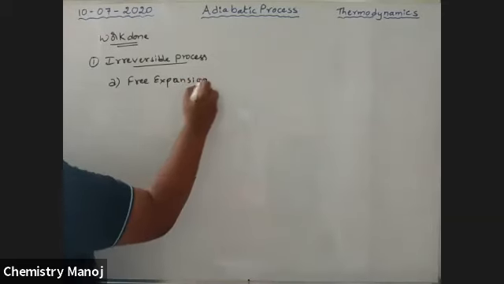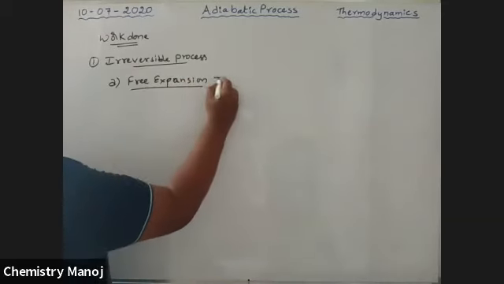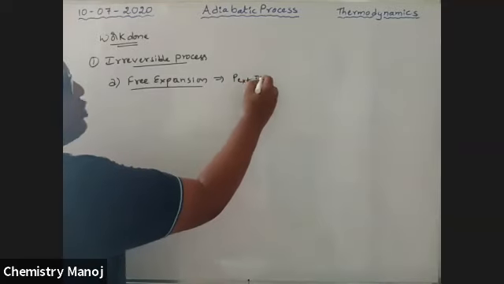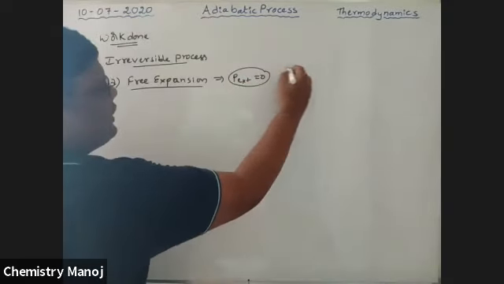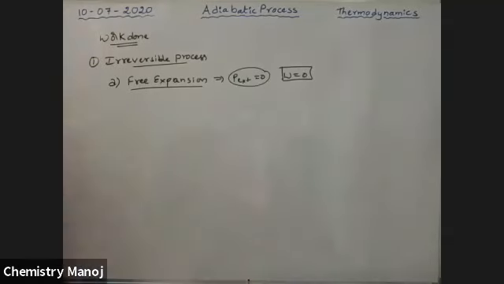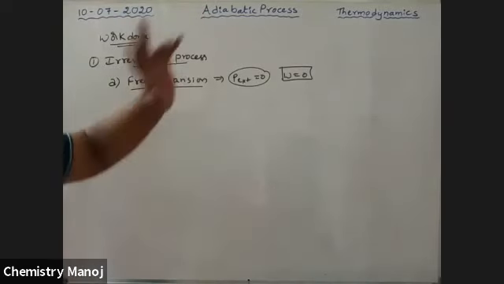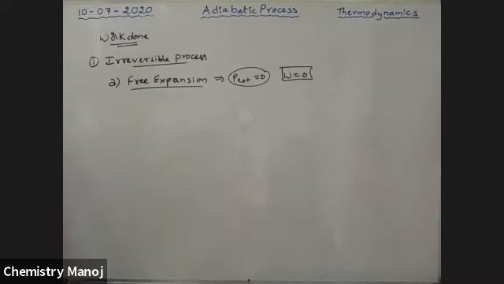In case of free expansion, whenever the word free expansion is there, P external is equal to 0 and automatically work done is equal to 0. So for free expansion or expansion in vacuum, whenever the word is used, automatically external pressure is equal to 0. So if P external is equal to 0, automatically work done is equal to 0. PV work is equal to 0 and it is also applicable in case of adiabatic processes. Next one, second case,